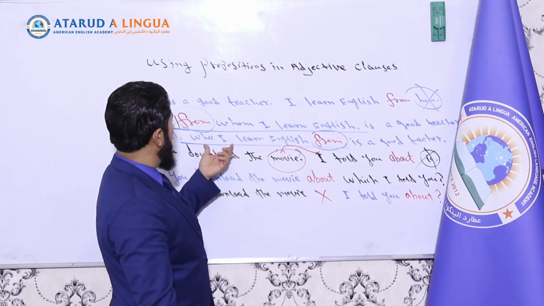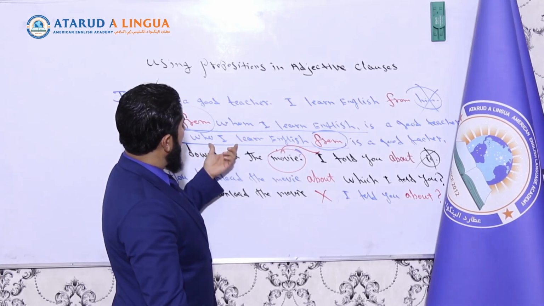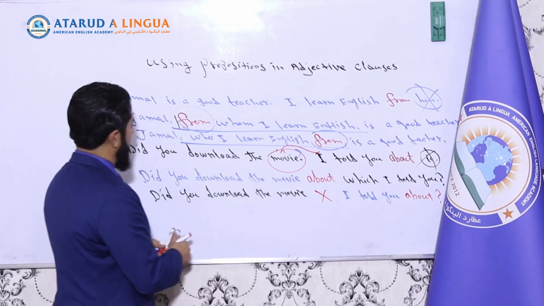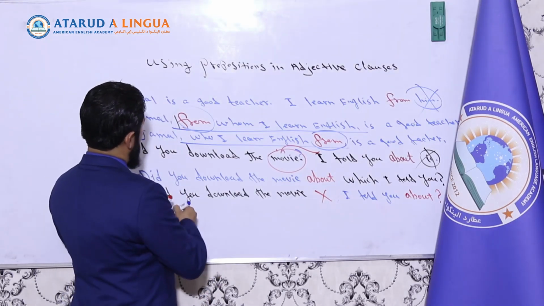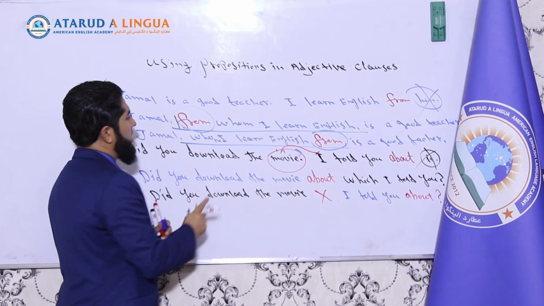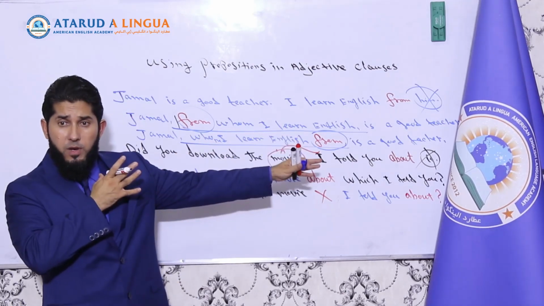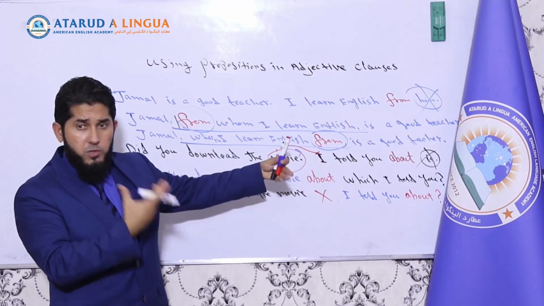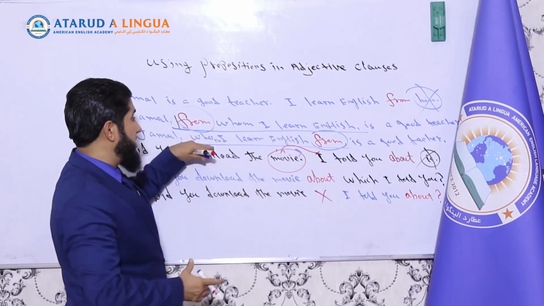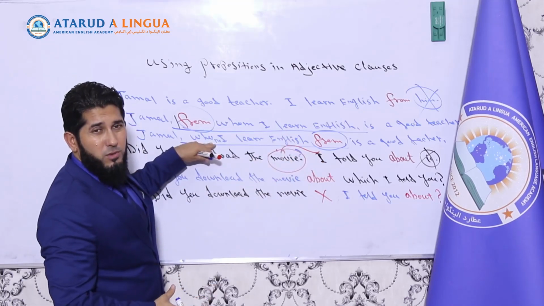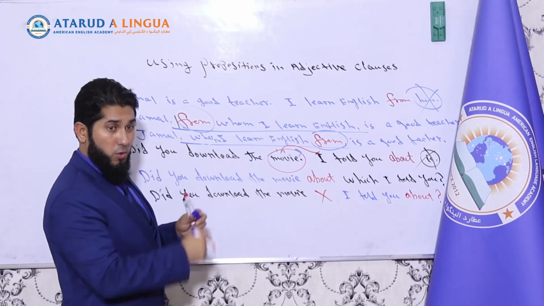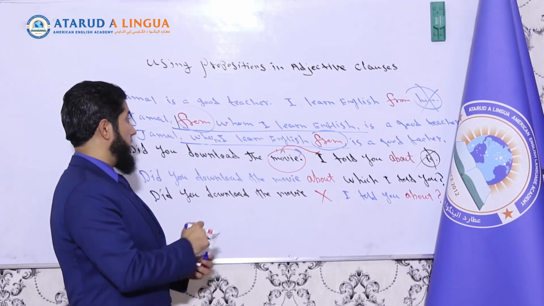I mean, Jamal, who I learned English from, whom I learned English from. I mean, again, in spoken English, you can hear native speakers saying, who I learned English from. I mean, even in the objective case, they say who I, but the best idea is to use whom if it's the objective case, whom I learned English from, or from whom I learned English, okay?